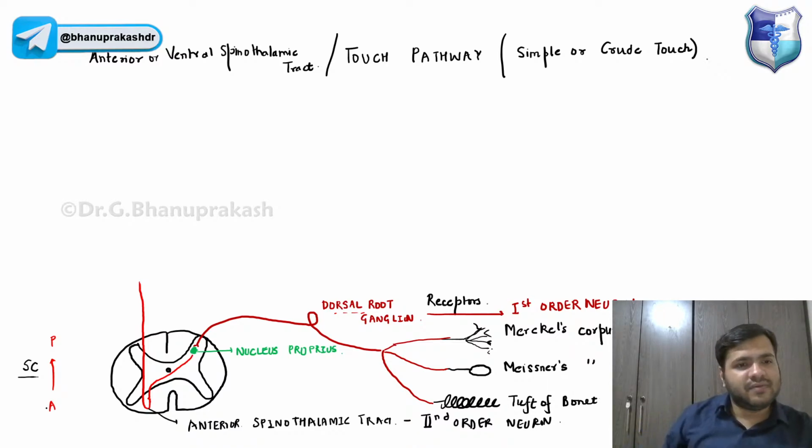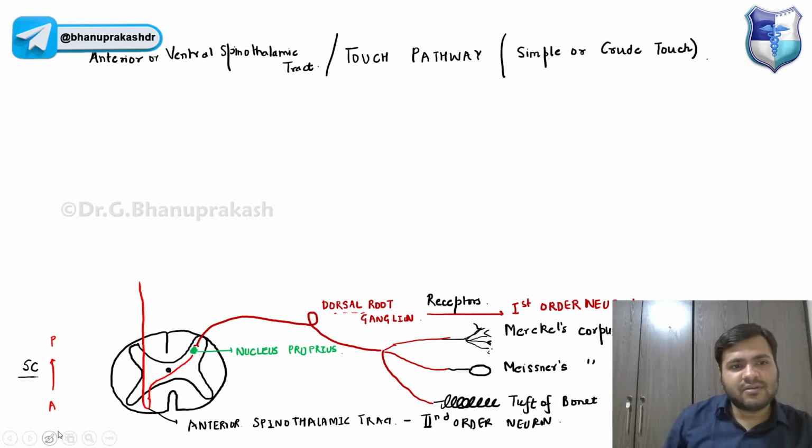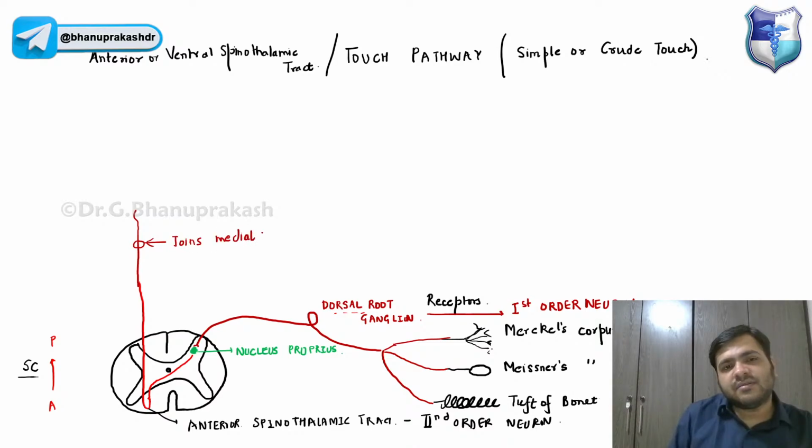Now this tract will be joining one tract in the midbrain, I mean the brain stem basically. We have the different levels of the brain stem, so I'm not drawing it over here. But remember, guys, this tract basically joins the medial lemniscus. What is this medial lemniscus? We will be discussing it in another diagram.